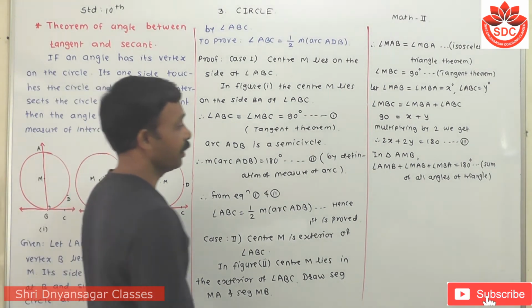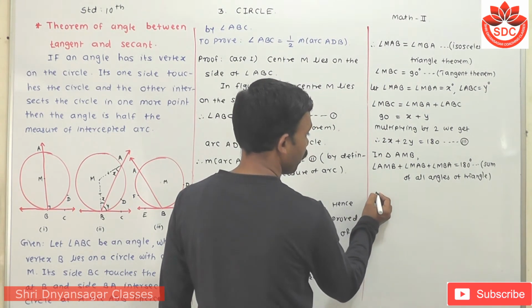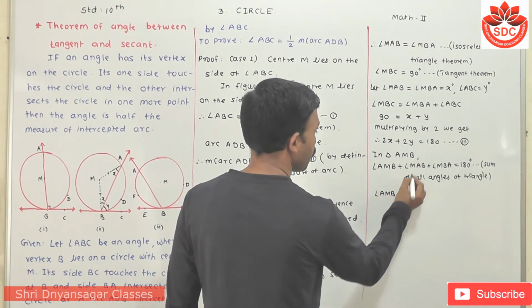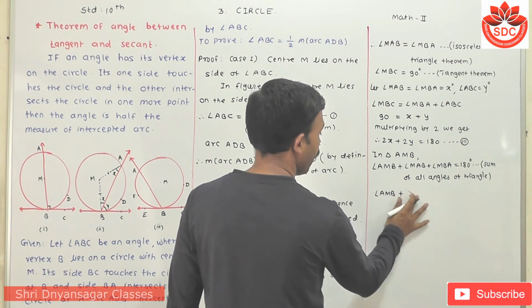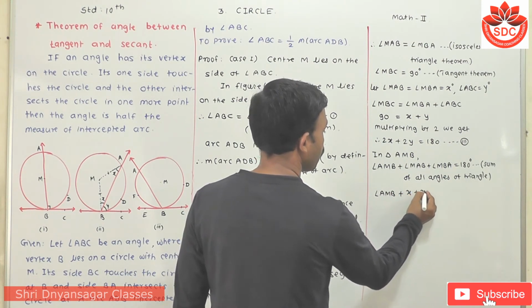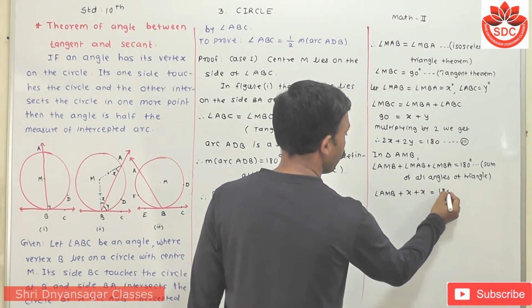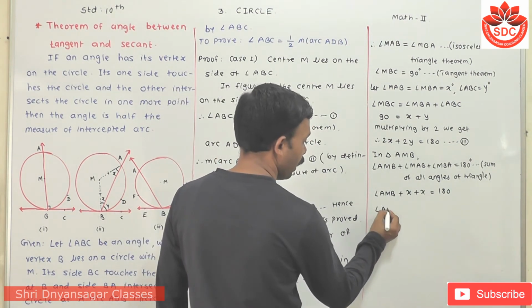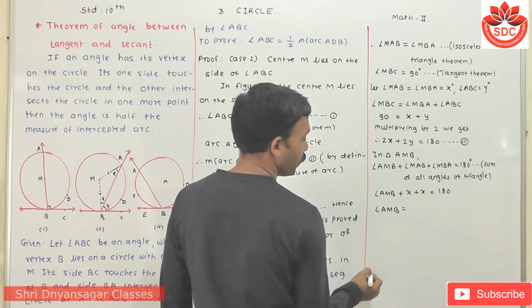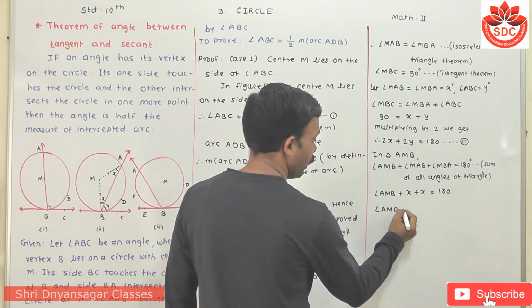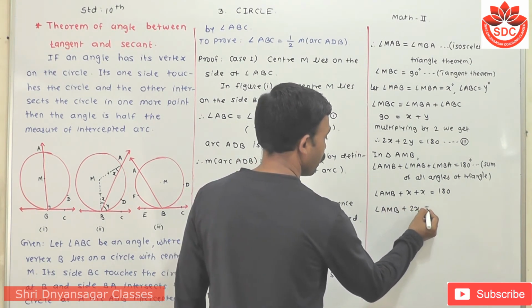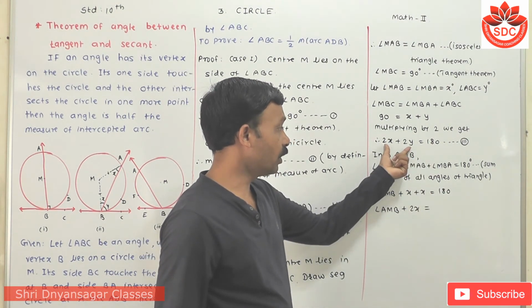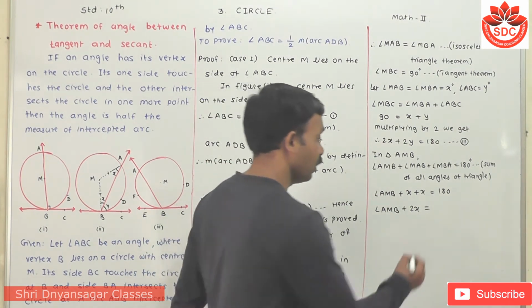Now we have to find angle AMB. Angle AMB plus angle MAB plus angle MBA, that is x plus x, is equal to how much? 180 degrees. Then angle AMB plus twice x is equal to 180, and I substitute the value of 180 from the third equation, twice x plus twice y.